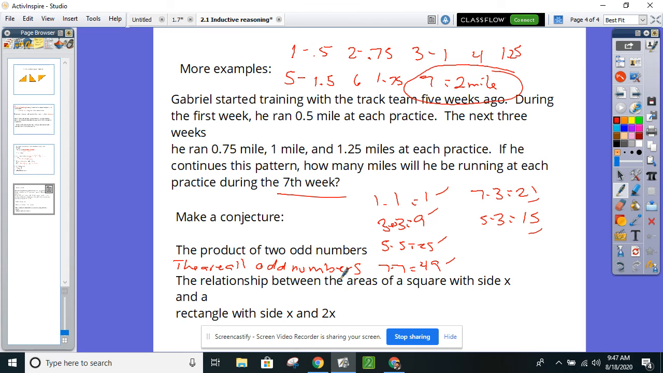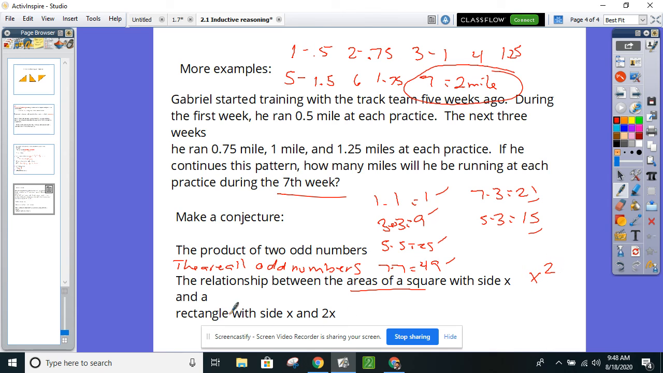Okay, the relationship between the area of a square with side x and a rectangle with sides x and 2x. So what can we assume? So what's special about the area of the square and the rectangle? The square is x and the rectangle is x and 2x. So let's look at that. What would be the area of a square if the side's x? It would be x times x, x squared.